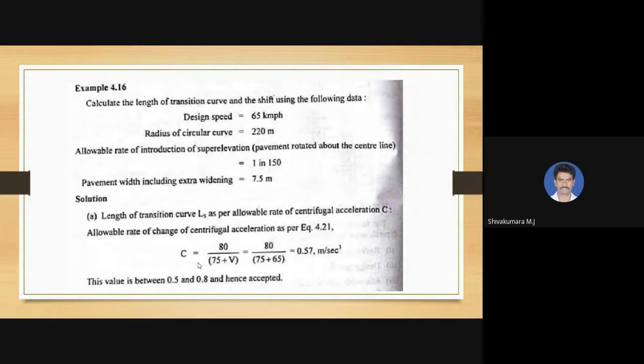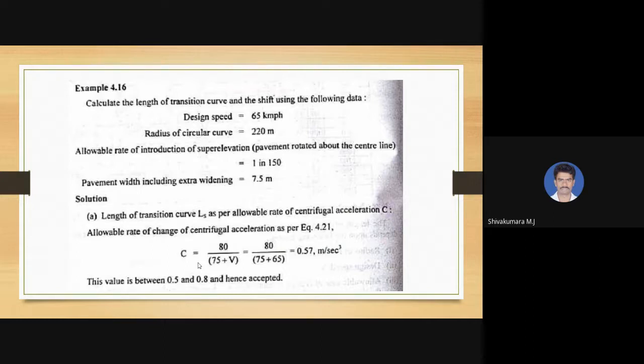And one example problem for calculation of length of transition curve. Calculate the length of transition curve and the value of shift using the following data. The design speed of vehicle is 65 km per hour, the radius of circular curve is 220 meters, and the allowable rate of introduction of superelevation is 1 in 150.